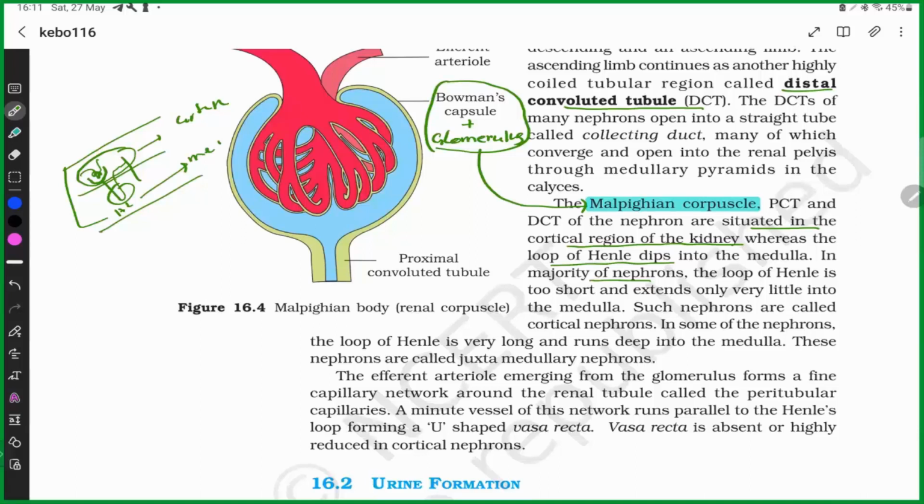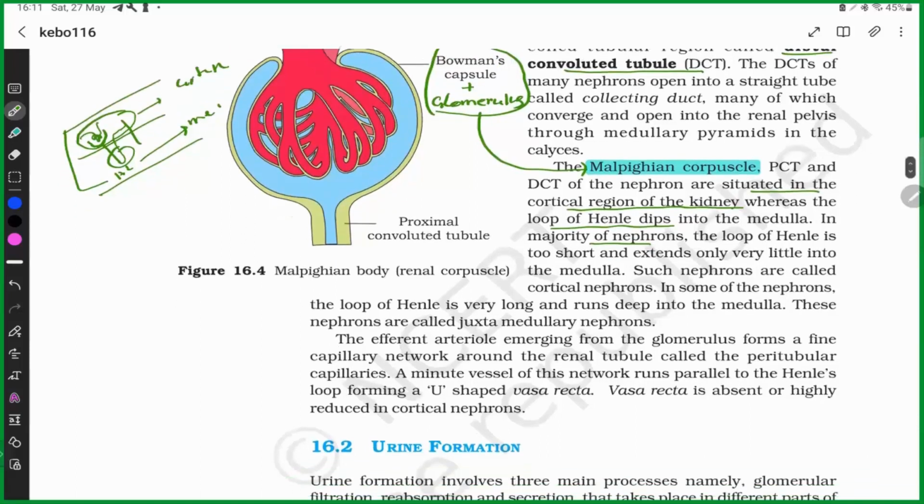One is juxtamedullary and another is cortical nephron. Cortical nephron means the Henle's loop part is very small, so those are known as cortical nephrons. If the Henle's loop is very long and very deep down in the medulla, these are known as juxtamedullary nephrons.